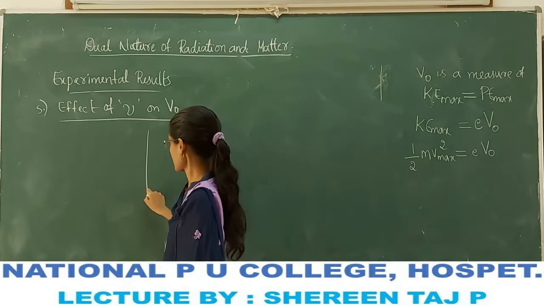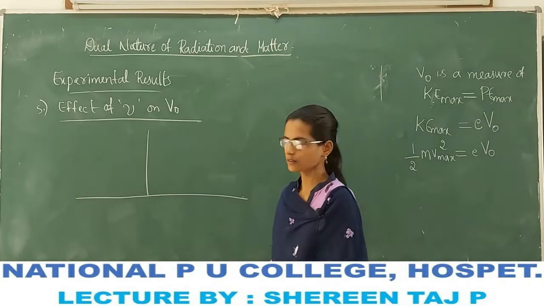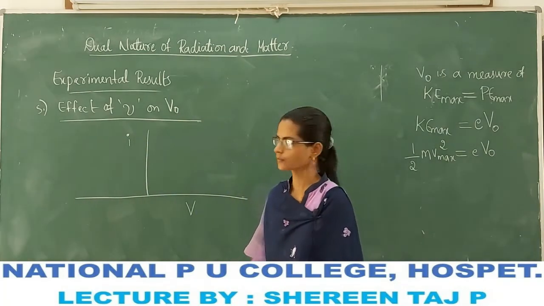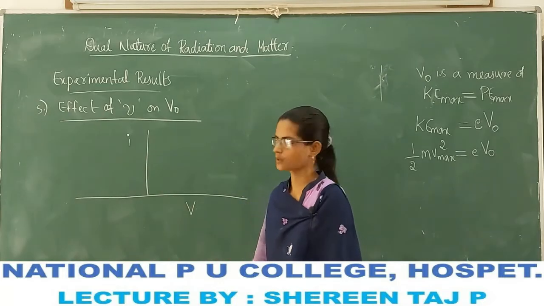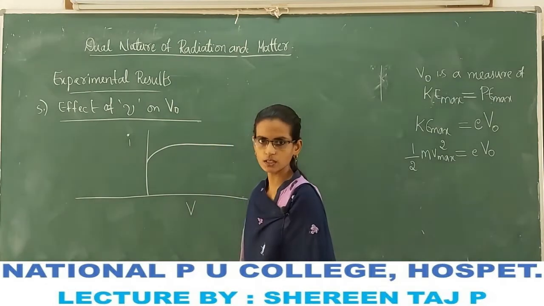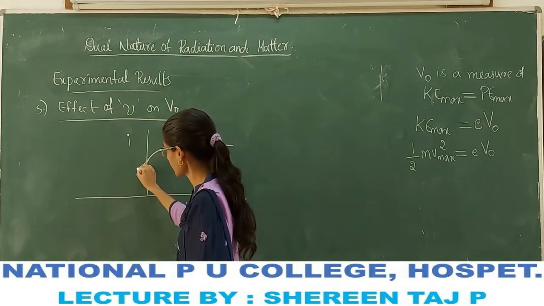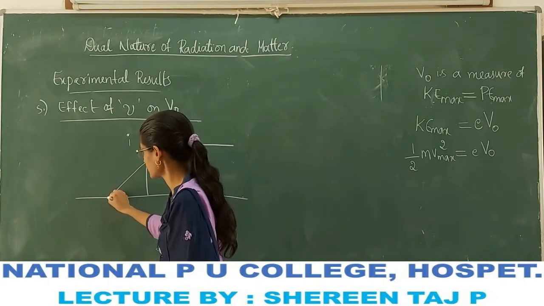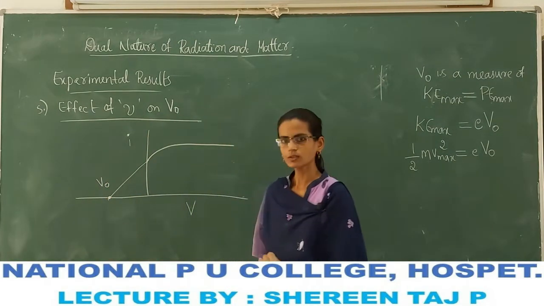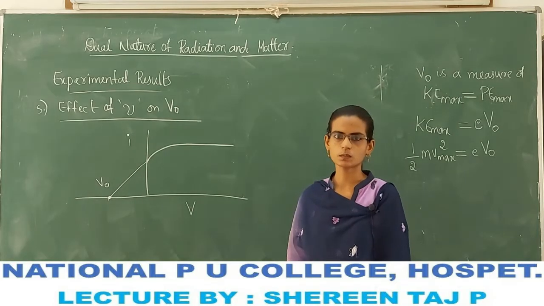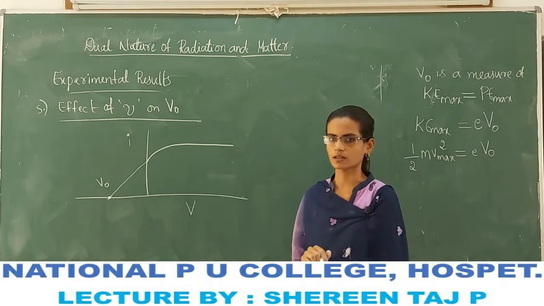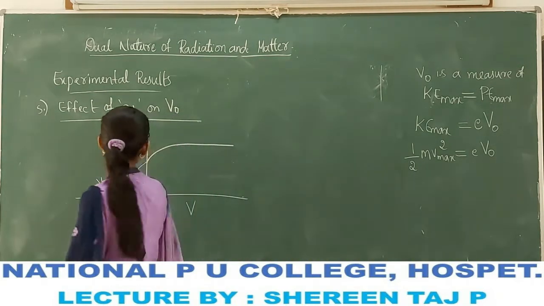In the previous graph, anode potential versus photoelectric current I for some intensity, current increases with increase in anode potential, reaches a maximum, and on decreasing the anode potential, it decreases and becomes 0. So this is the stopping potential. Now if the experiment is repeated for the same intensity but for different frequencies of radiation,